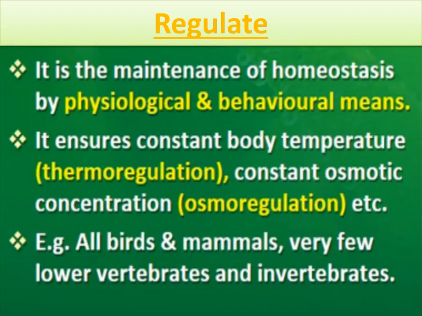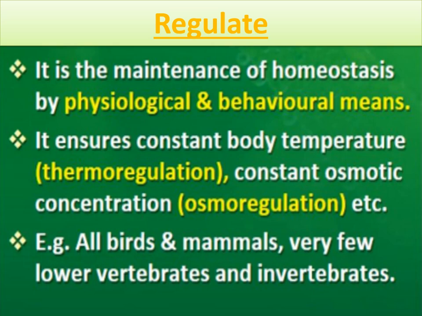So here, by some physiological changes in their body or by some behavioral changes, organisms maintain homeostasis, right? It ensures constant body temperature, that is called thermoregulation. Thermoregulation means maintenance of constant body temperature by organisms, and also constant osmotic concentration, that is called osmoregulation. Osmoregulation means maintenance of constant osmotic concentration. So different organisms can ensure thermoregulation and osmoregulation by some physiological or behavioral changes, right?